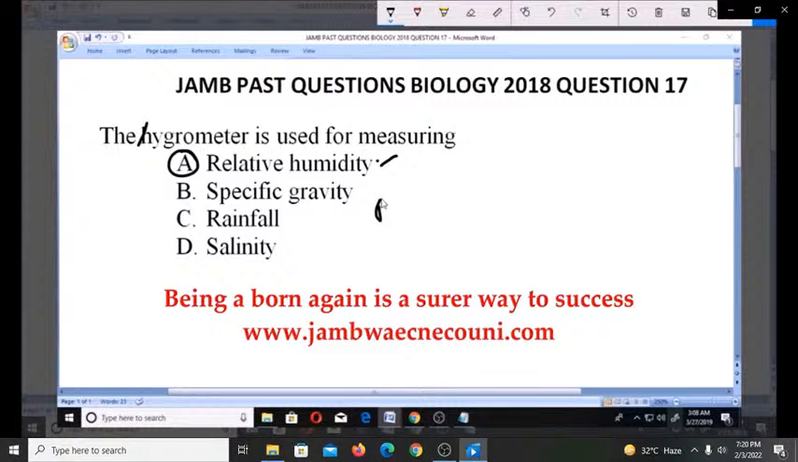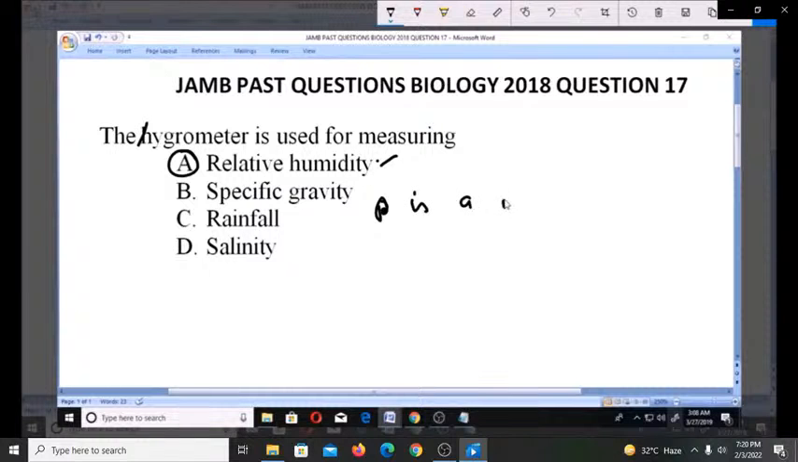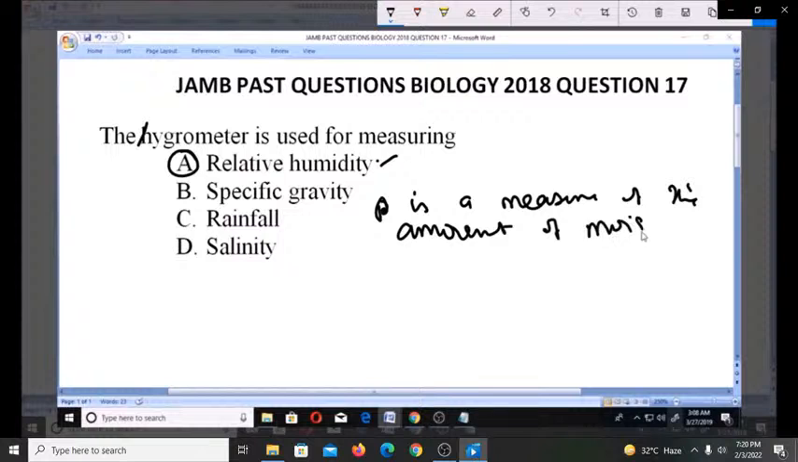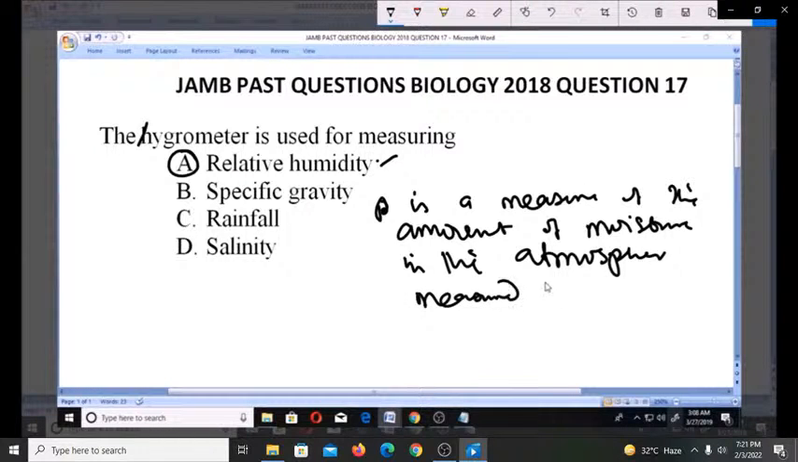Now, what is this relative humidity? Relative humidity is the measure of the amount of moisture. So whenever you measure the amount of moisture in the atmosphere, then you say you're measuring relative humidity. And it can be measured using a hygrometer. That's what you use in measuring relative humidity.